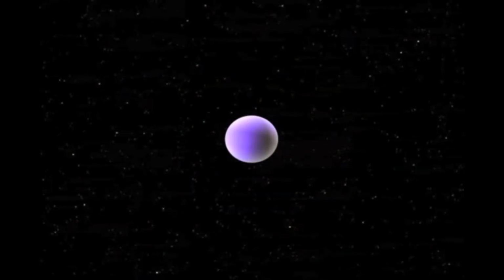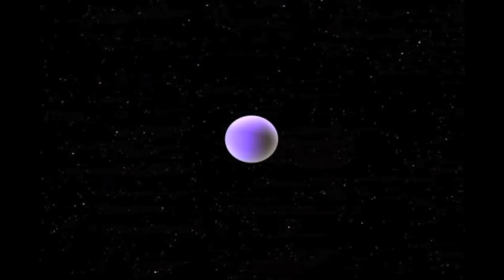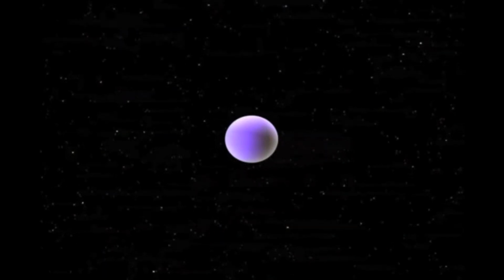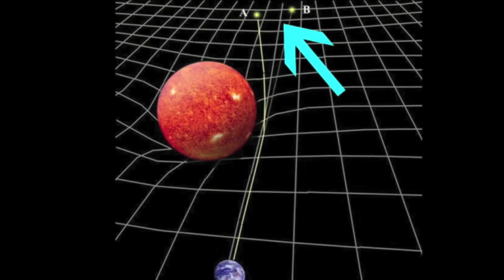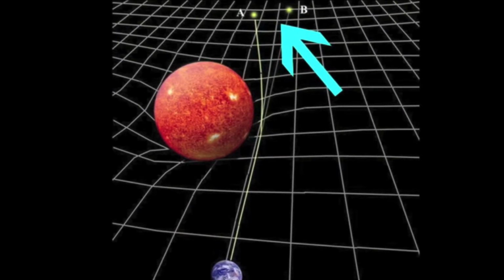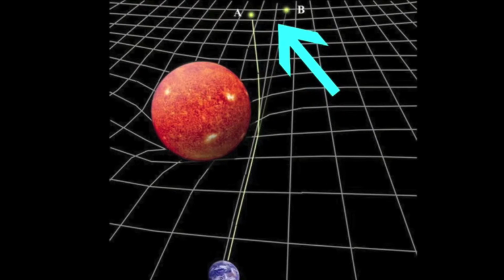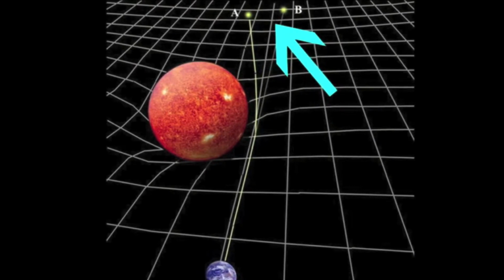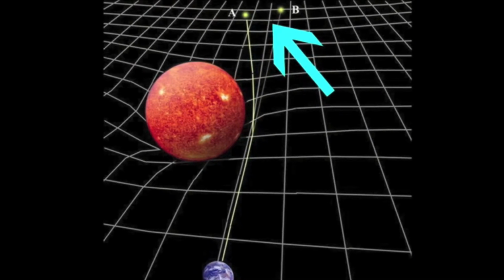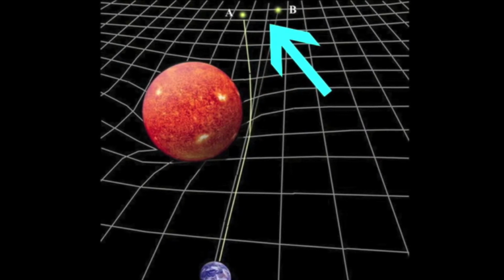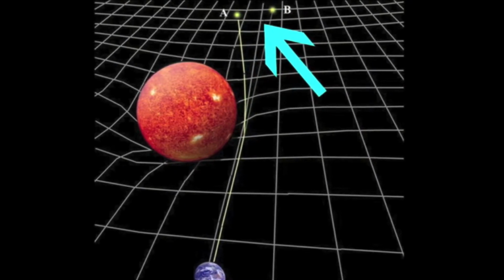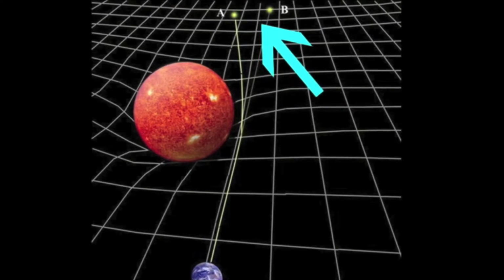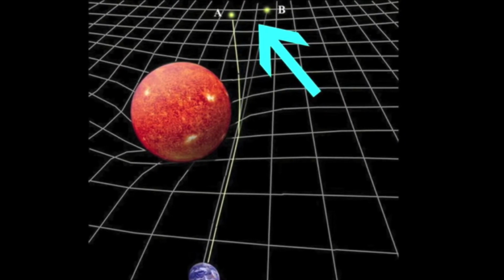Because black holes have such a strong field of gravity, they have very unique effects on light and matter. Under normal conditions, light's path is perfectly straight. However, a black hole's gravitational field is so strong that it can actually bend the path of light. This means that to a viewer, objects near and around the black holes appear distorted. The closer the light travels to the black hole, the more it bends.